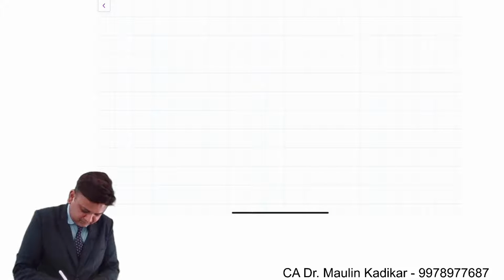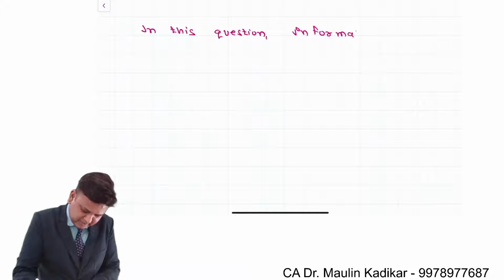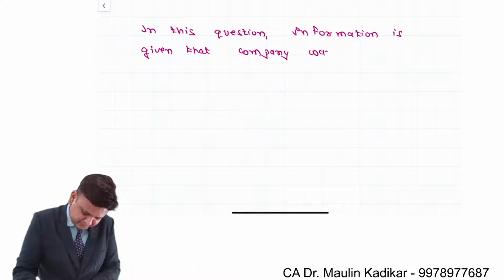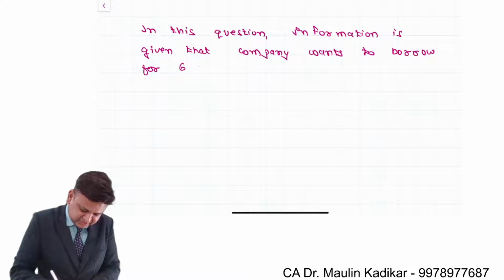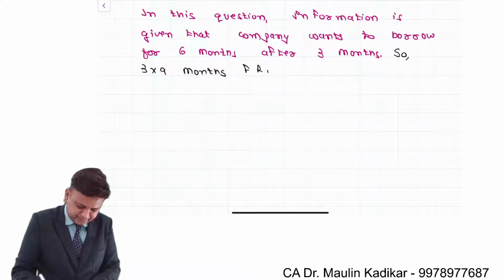So write down the answer. In this question, information is given that the company wants to borrow for 6 months after 3 months. So the 3 into 9 months FRA is relevant.